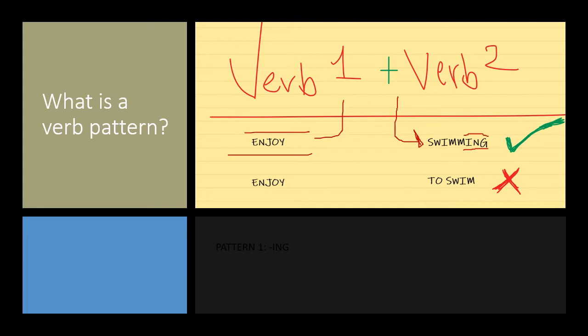Well, let me tell you that in verb pattern number one, the ing, we have to memorize by heart that there are a series of verbs that follow the same pattern. You have to be very careful with that, not to commit mistakes, because this is very important. This is basic. And look at this, enjoy swimming is going to be correct. Enjoy to swim is going to be wrong. We have more examples in the next slide.